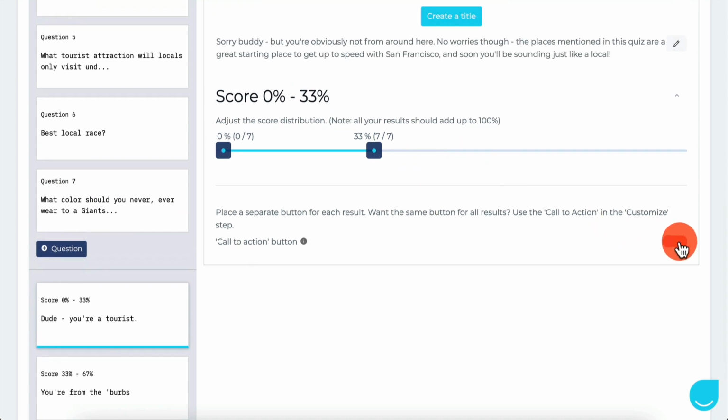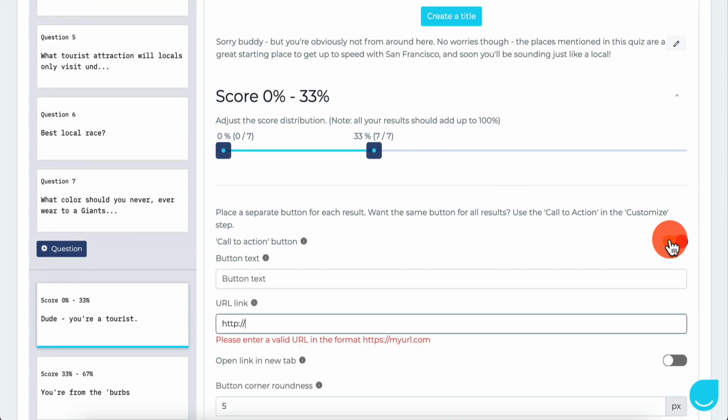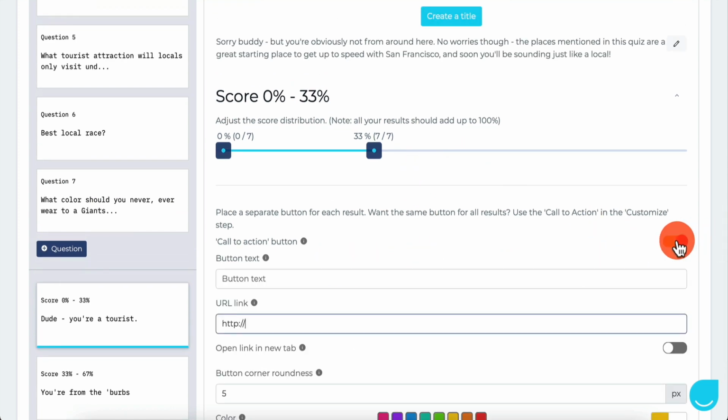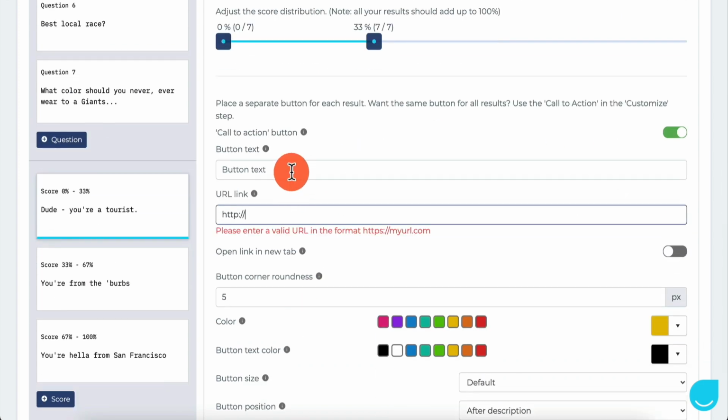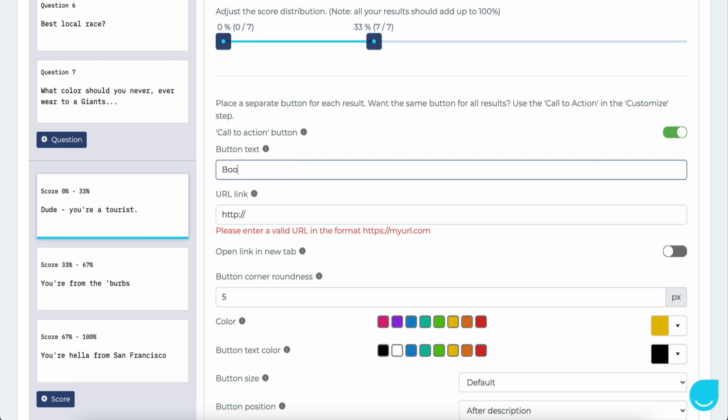But what you guys want to be paying attention to is this one right here, this call to action button. If you switch on this toggle right here, you have your button text here and you have the URL link, right? So you can do something potentially like book your car rental in San Francisco, 40% discount, or something like that.